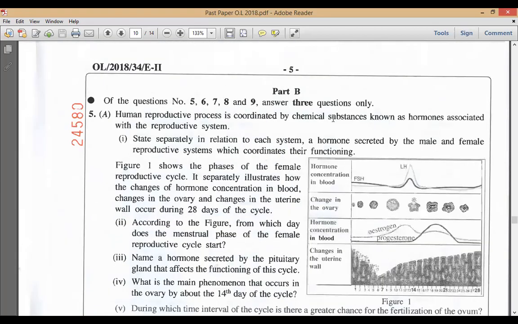You have the freedom to select, because all these 5 questions are different from one another. The questions have been formed from different chapters of grade 10 and grade 11. They merge both together and create these questions. So if you can select 3 questions which you are familiar with, which you're confident enough to answer, you can attend to only those. You can select 3 questions and attend to those questions. Clear?